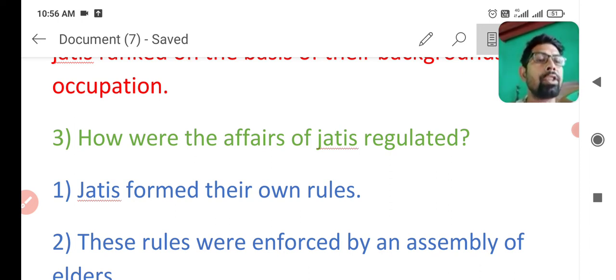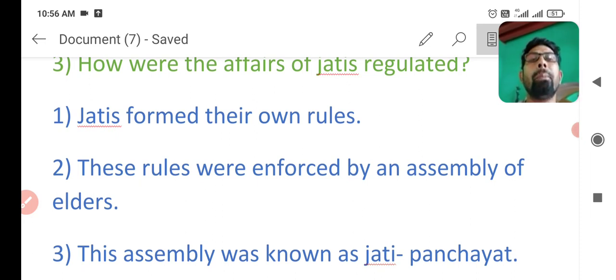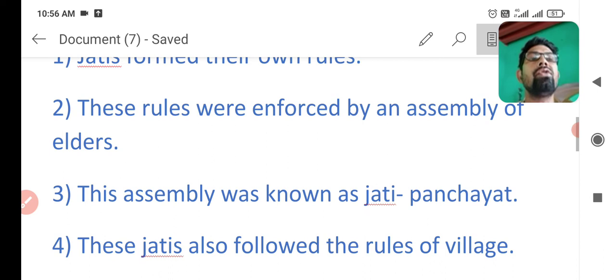The next question in your mind will be, who made these rules, sir? These rules were made and enforced by an assembly of elders. This assembly was known as Jati Panchayat.